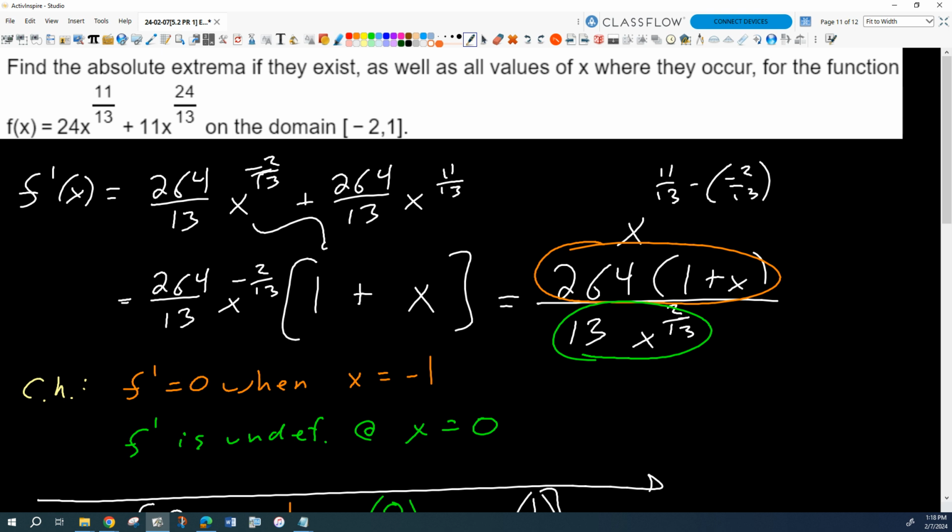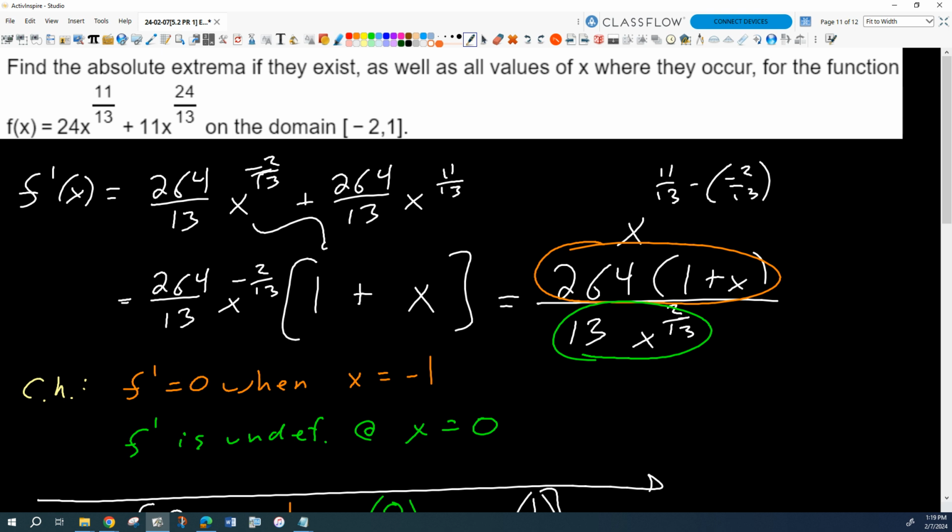Think about what this is: it's a 13th root of -1, and the 13th root of -1 is -1. To an odd power, that's -1. You can rewrite the fraction as a root and an exponent. So what about this one? This is going to be +1. Exactly, because we've got the 13th root of -1, which is -1, to an even power is +1.